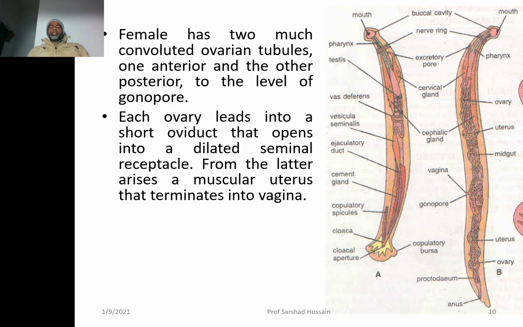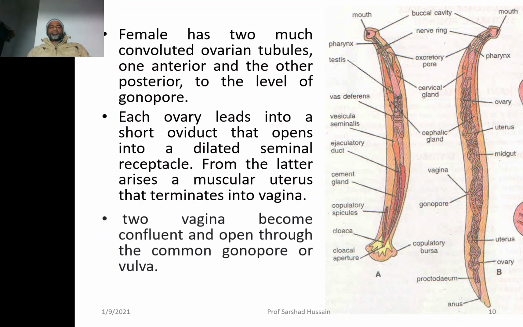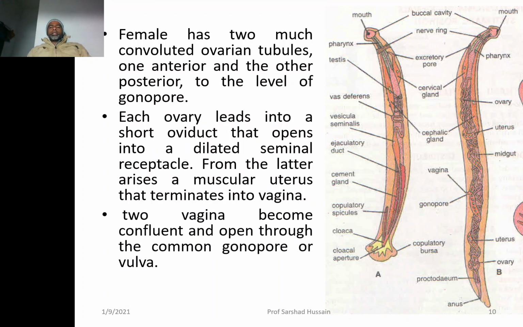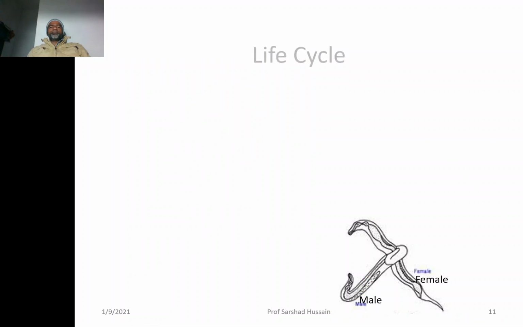From the latter arises a muscular uterus that terminates into the vagina. The uterus opens into the vagina. The vagina opens into the common gonopore. Why is it called common? Because the two ovaries are there, two vaginas are there, both are opening into the same gonopore. Gonopore is also called the vulva.